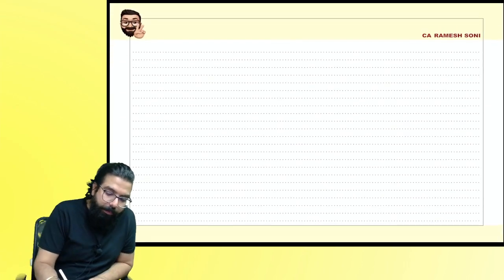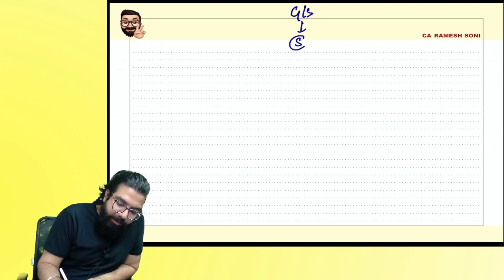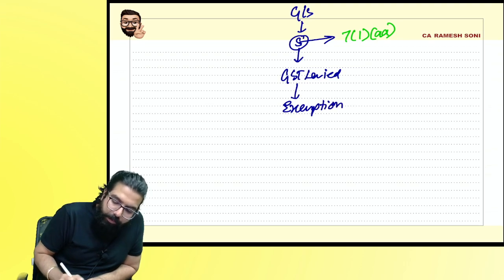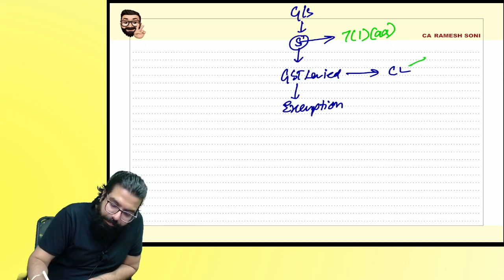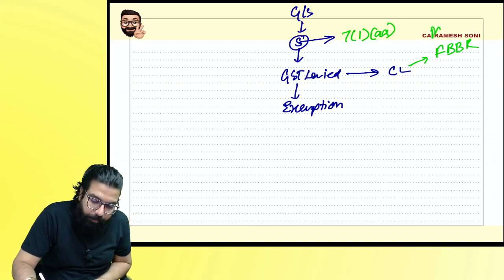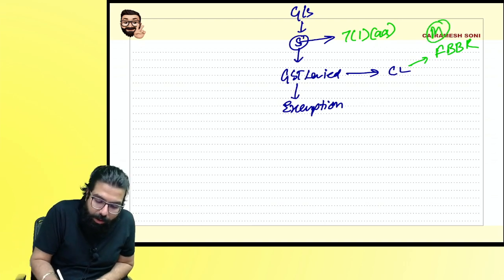What are the amendments we learned? Goods or services, whenever supplied. In supply, one amendment, section 7.1. I am doing the revision. Whenever goods and services are supplied, GST will be levied, unless you are falling in an exemption. If GST is levied, then composition levy. What is the amendment in composition levy? Fly ash bricks, bricks of fossil meal, building bricks, roofing tiles, etc. All these people are also not allowed if they are manufacturers.